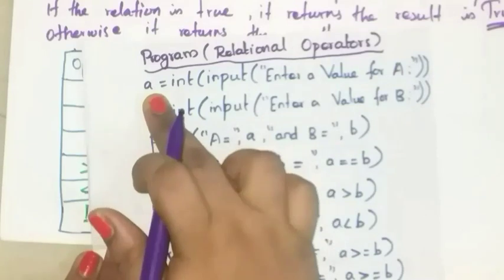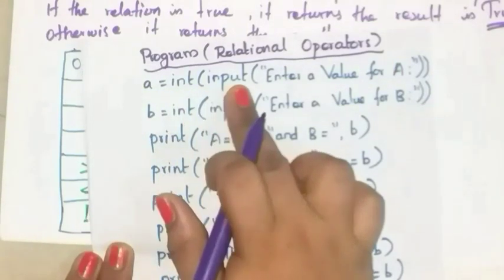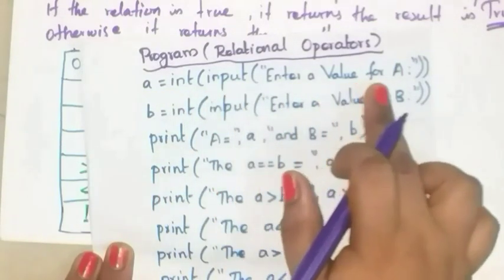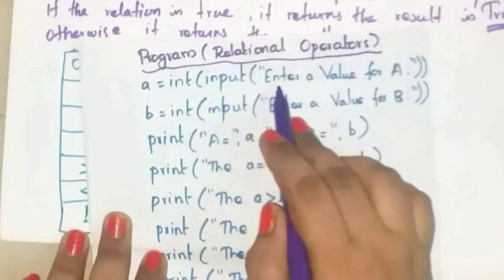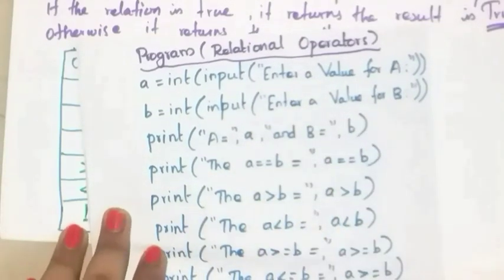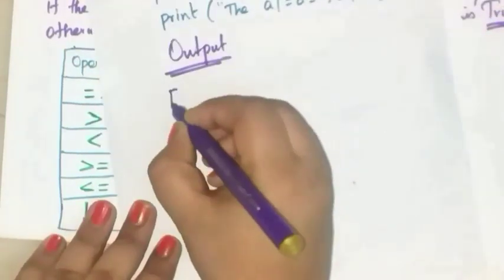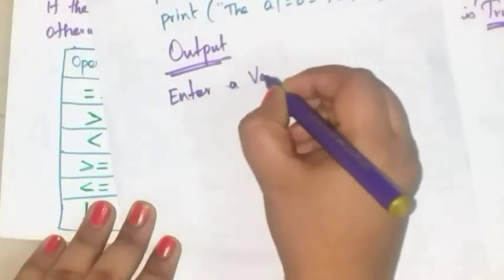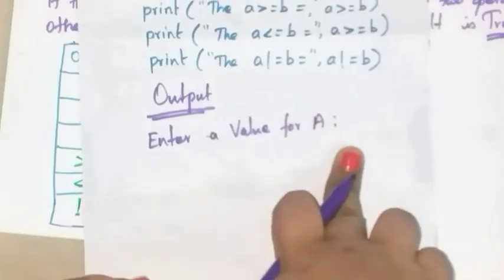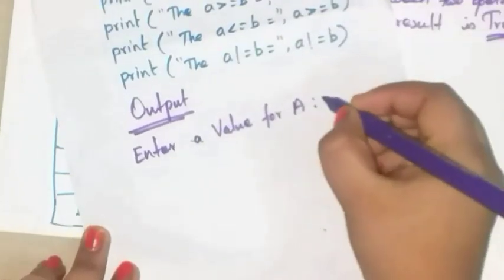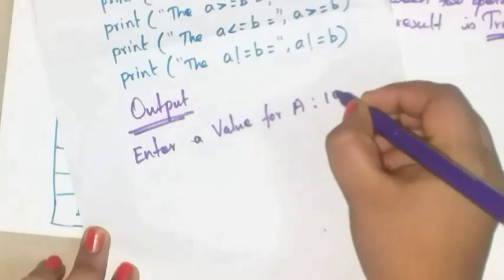See here, A is equal to int input, enter a value for A. Here one string is given, what? Enter a value for A. So write here, enter a value for A. Here you have to give the input value. Let us assume A is equal to 100.